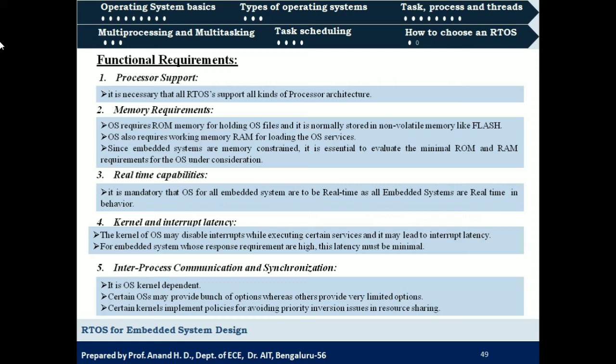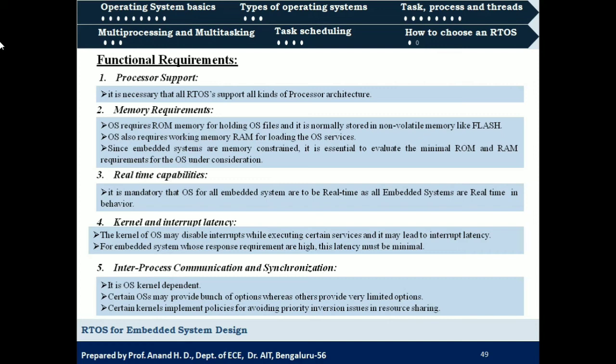There are certain operating systems which are capable of dealing with the issues raised during priority inversion or resource sharing. Such operating systems should be given more importance while selecting an operating system for an embedded system or real-time embedded system.